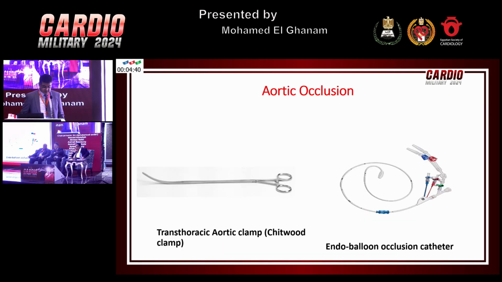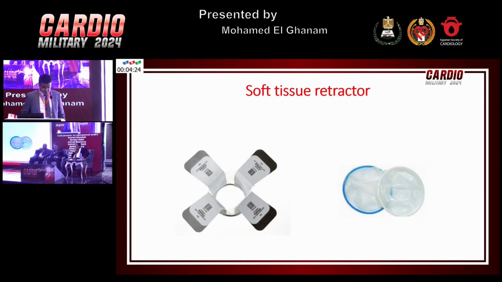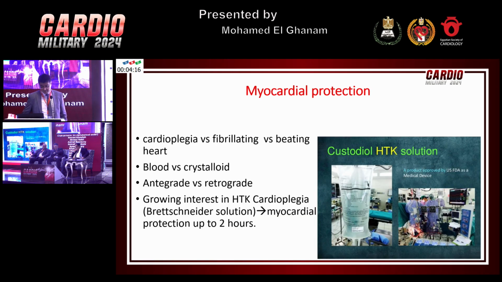Aortic occluders: this is the Chitwood clamp, which we readily have and we use in most of our cases. And the other is the endoballoon occluder. I don't think anyone is using it much because of the incidence of migration and dissections, which was reported by early use. Soft tissue retractor definitely improved the visualization for the procedure and makes things much easier, especially in obese patients.